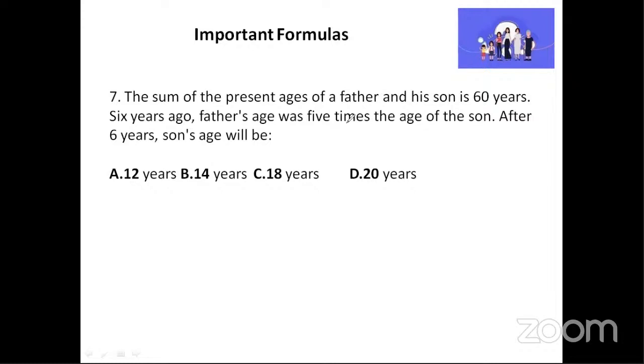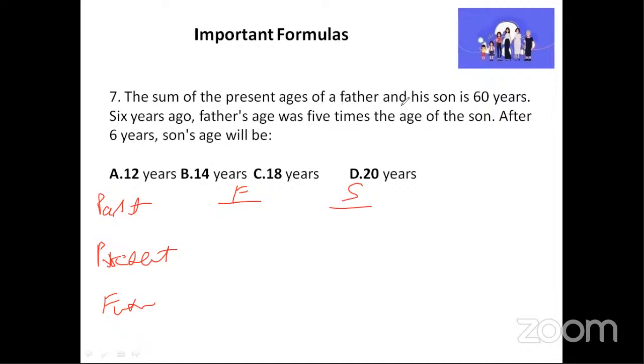The sum of the present ages of a father and his son is 60 years. 6 years ago, father's age was 5 times the age of the son. So we have to take past, future, and present, all of them. No problem. I'll just show it to you. Observe carefully once again. We'll write past, then we'll write present, we will write future. This side we take father, here we take son.